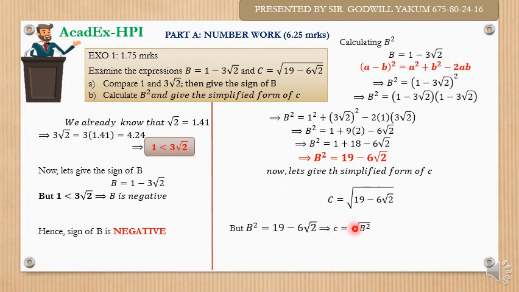c is equal to what? The square root of b squared, because what is inside the square root function is b squared. So we just substitute there, because 19 minus 6 root 2 is b squared. So c is equal to the square root of b squared. And the square root of b squared is what? b. The square root of b squared is simply b. So the simplified form of c is b, which is 1 minus 3 root 2. And we are done with the question.